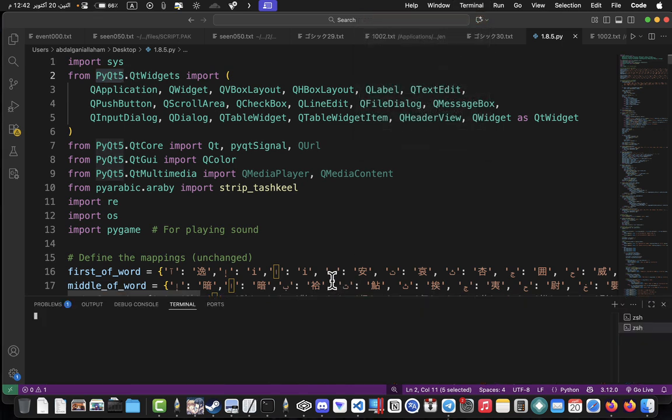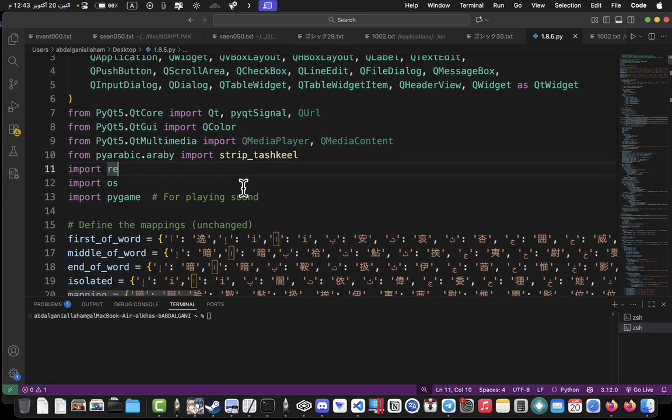Open a new terminal, pip install pyqt5. So like this, you can install the tool. If it didn't work, try pip3, and it will work. I don't have internet right now, so anyway. The next thing here is for Arabic. This is strip harakat, to cut the harakat from the text.